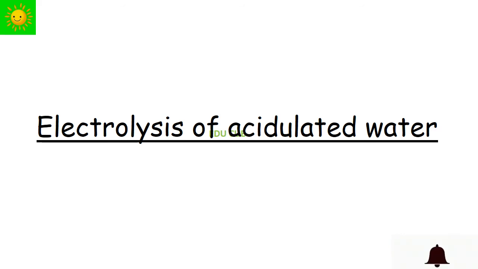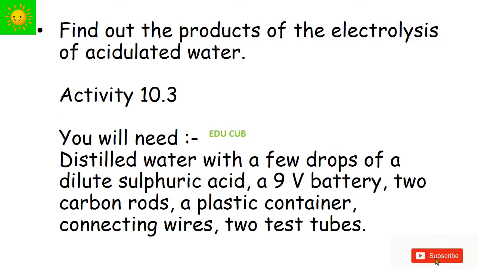So now we are going to discuss the electrolysis of acidulated water. To find out the products of the electrolysis of acidulated water, we need distilled water with a few drops of dilute sulfuric acid, a 9-volt battery, two carbon rods, a plastic container, connecting wires and two test tubes.